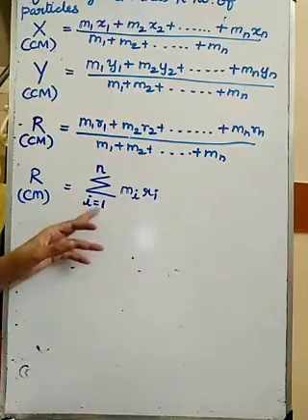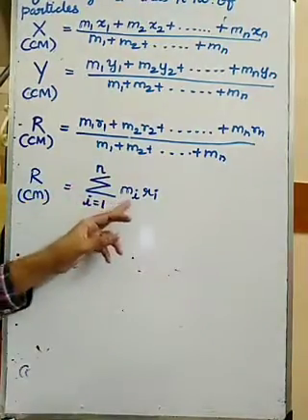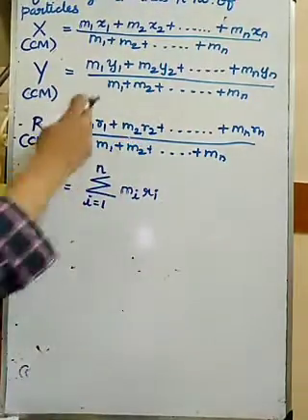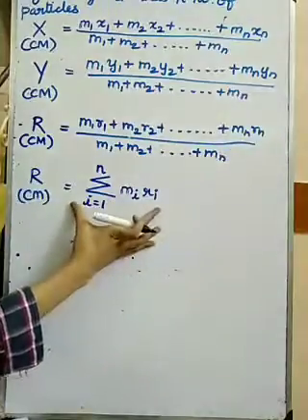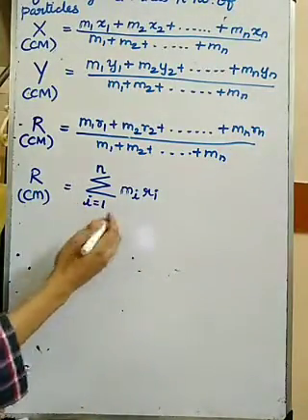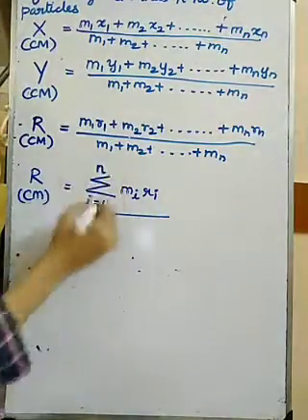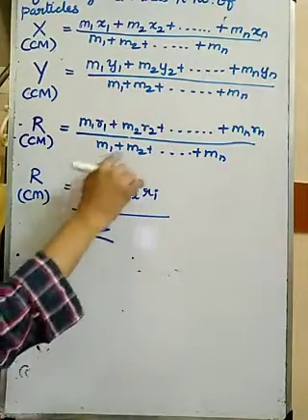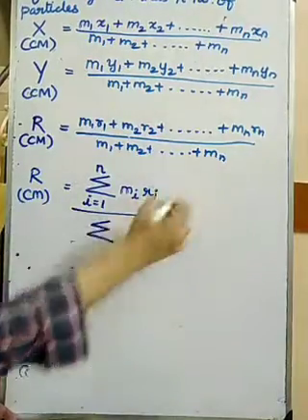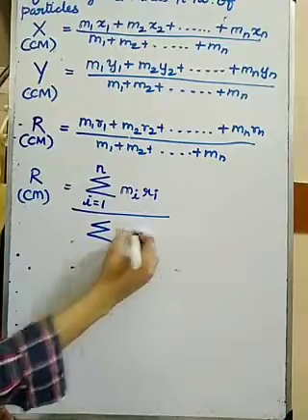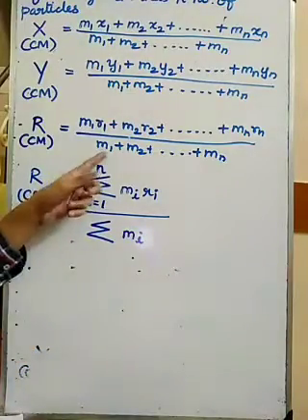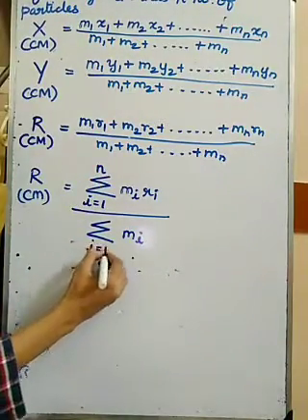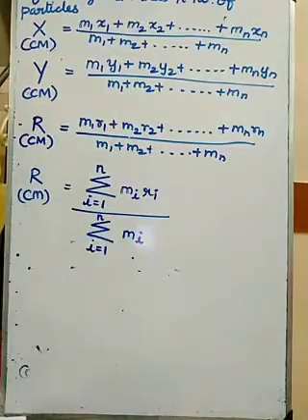So sigma i equals 1 to n of mi ri. This whole numerator I am representing like this, divided by the summation of only mass, mi, where i is starting from 1 to i equals n.